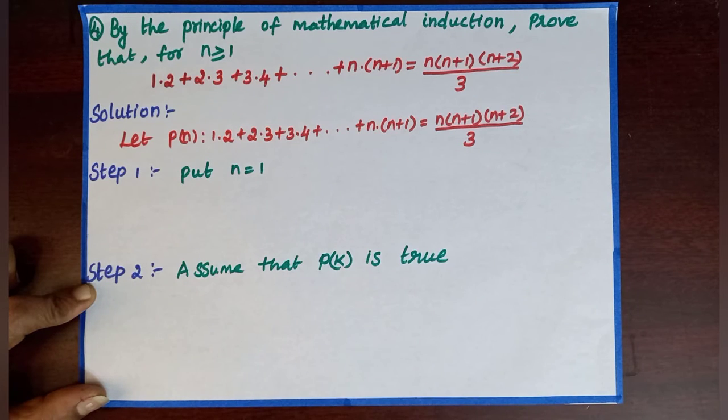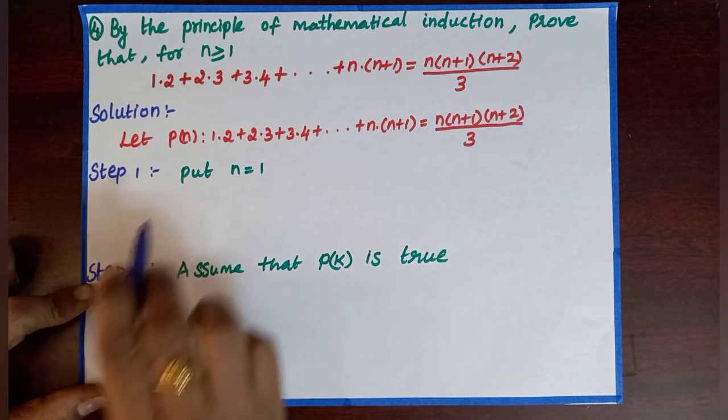So step 1, we need to substitute n equal to 1 and check left hand side equal to right hand side. Step 2, we just need to assume n is equal to k be true. Step 3, we need to prove P of k plus 1 is true. Step 4, we need to write the conclusion.